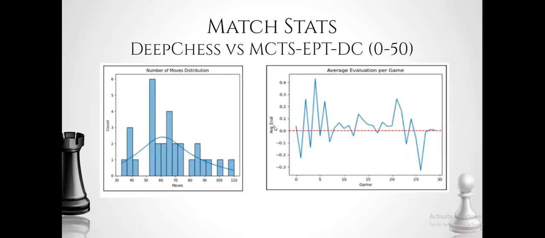Similarly, we did a 50-game chess match between deep chess and deep chess that implemented the Monte Carlo tree search with early playout termination. And we found that the Monte Carlo tree search with a depth of 3 was far superior to deep chess and beat deep chess every single time. This was a modified version. So the MCTS EPT beat out the alpha-beta pruning-based deep chess engine every game that it played against it. But deep chess did put up a fight, as you can see in the average evaluation, as well as in the move distribution. Therefore, we concluded that Monte Carlo tree search was better than alpha-beta pruning when it came to our own model.